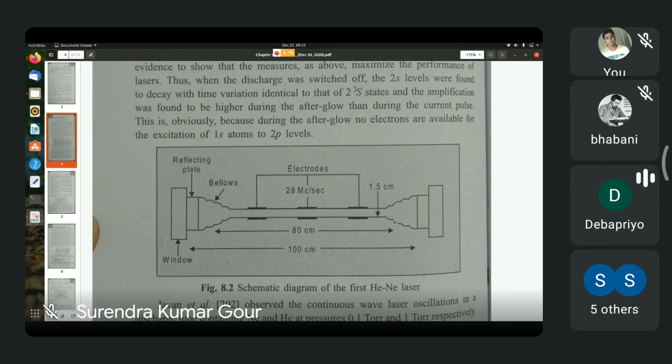This 6328 angstrom radiation from the helium neon laser is one of the most popular laser radiations. It is used in MSc laboratories and other teaching laboratories all over the world. As far as teaching laboratories are concerned, the 6328 angstrom radiation from the helium neon laser is the most popular laser radiation.